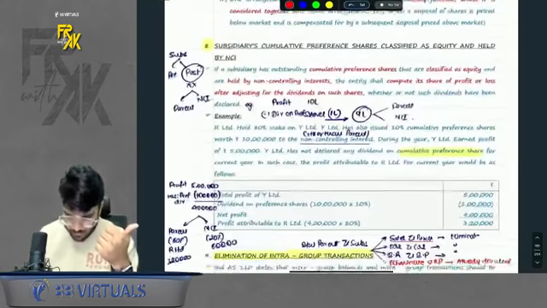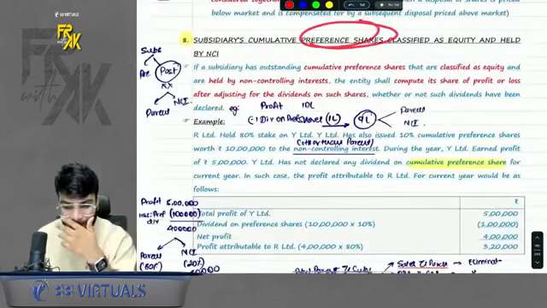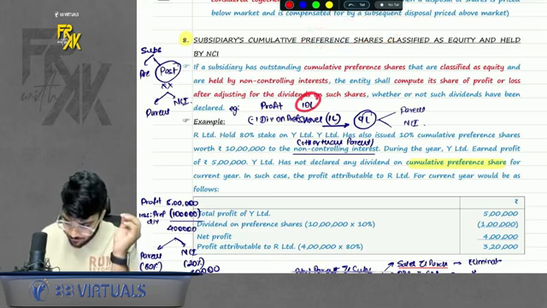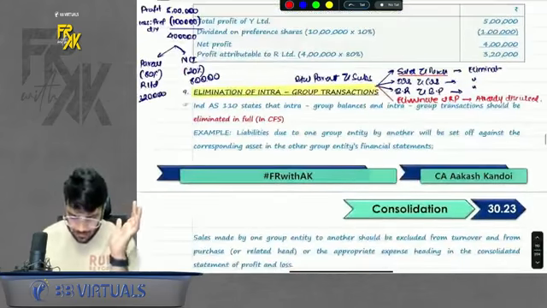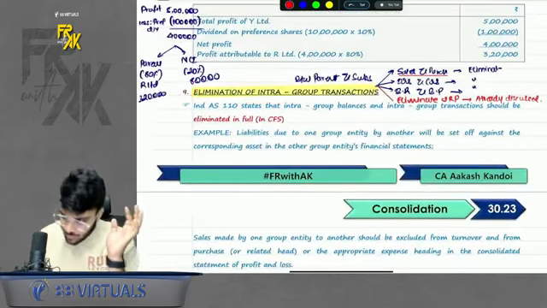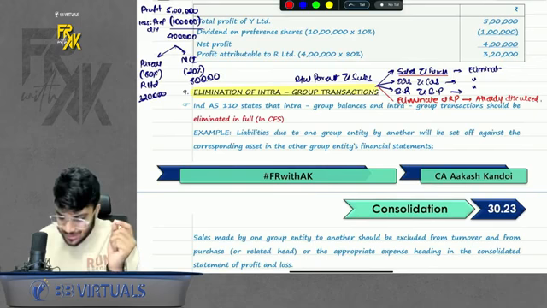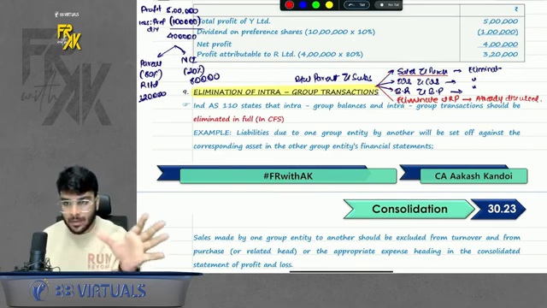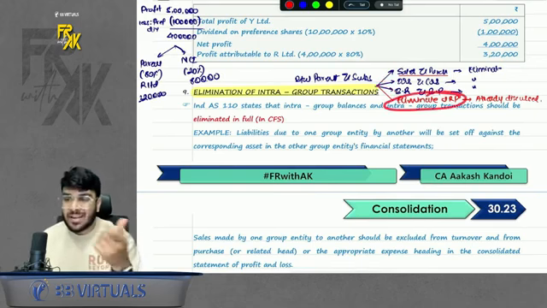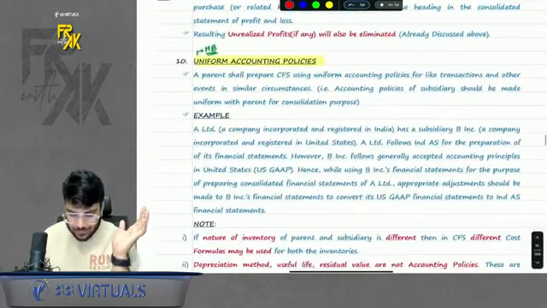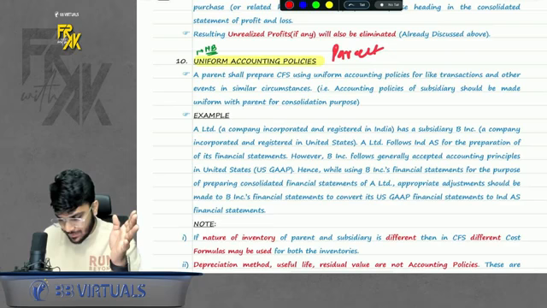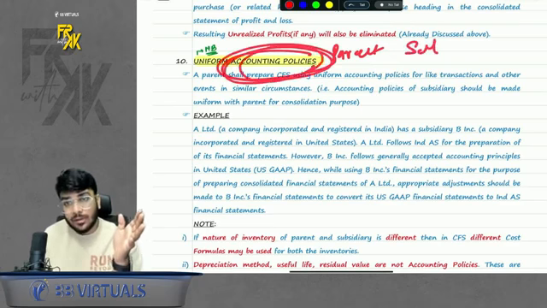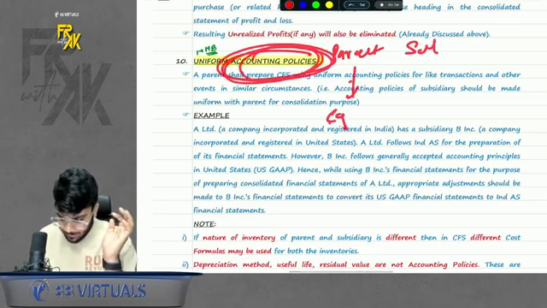Then the next point was point number 8, when the subsidiary has preference shares. Out of profit, first eliminate the dividend on preference shares, and then the balance profit will be distributed between parent and NCI. Then elimination of intragroup transactions. If there is any intragroup transaction, sale, purchase, debtors, creditors, bills payable, eliminate it. Also, if there is any unrealized profit element, eliminate that also. Then uniform accounting policies. The policies followed by parent have to be followed by subsidiary also, only for accounting policies. Example, inventory.